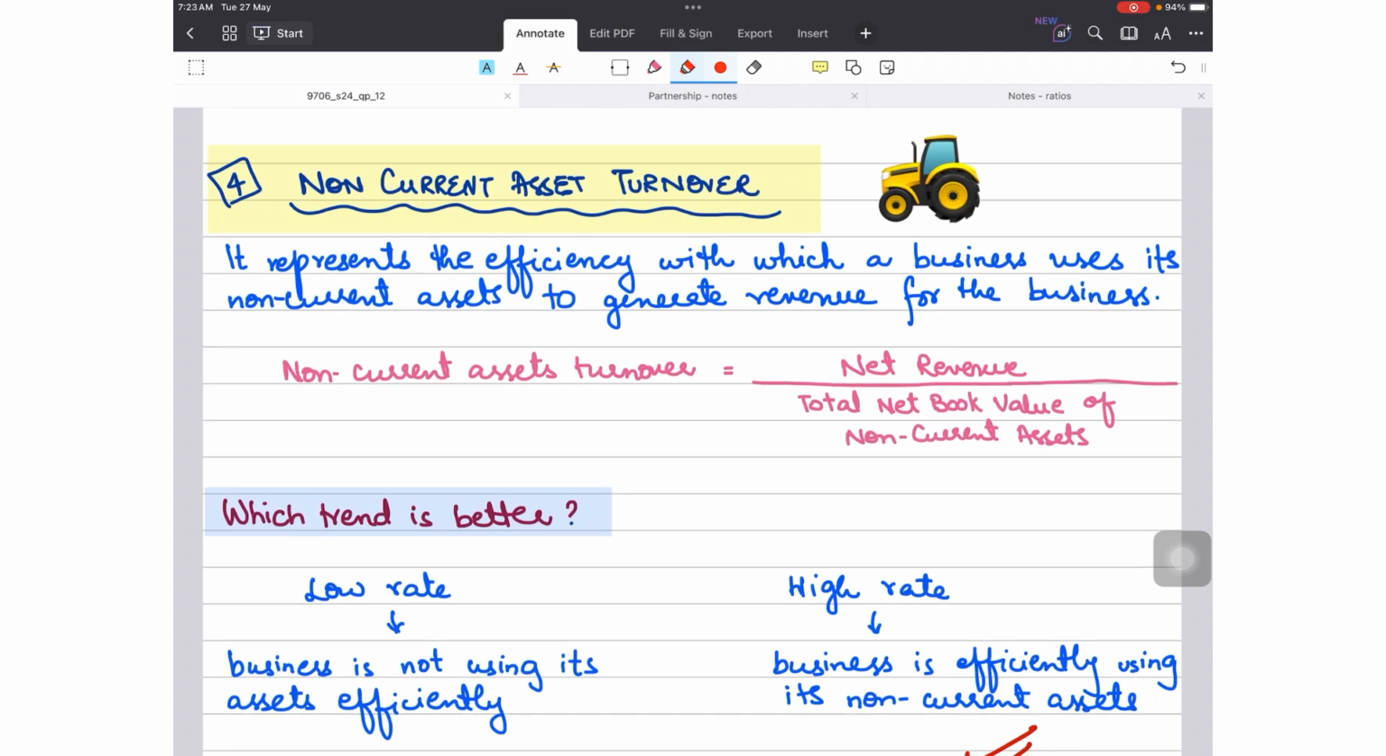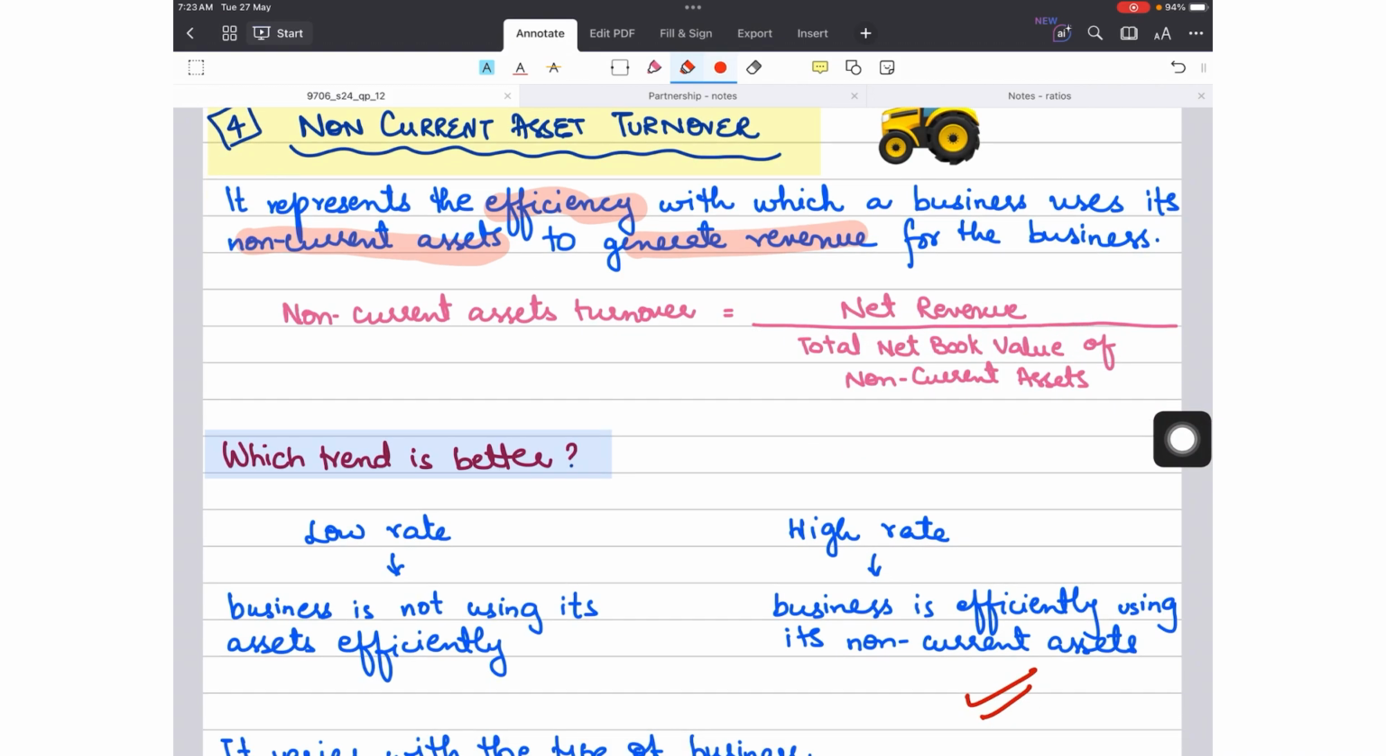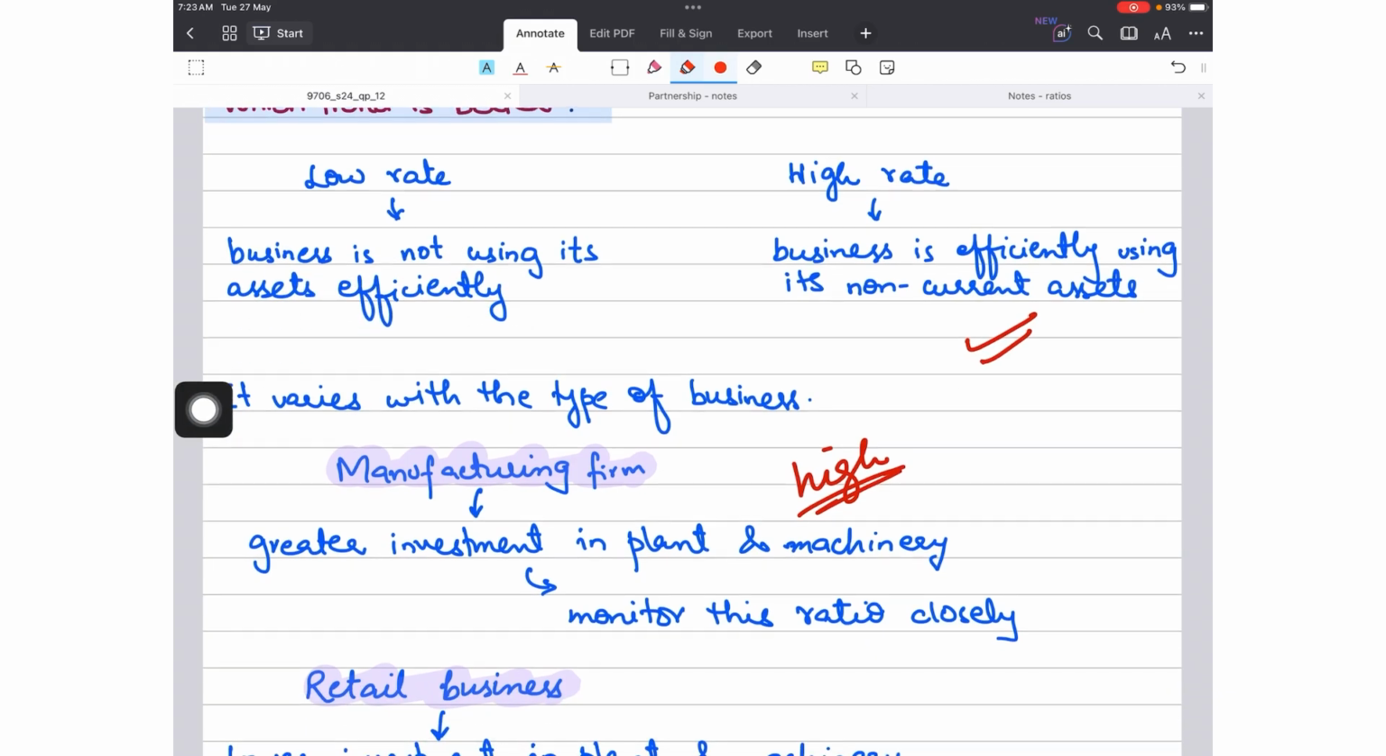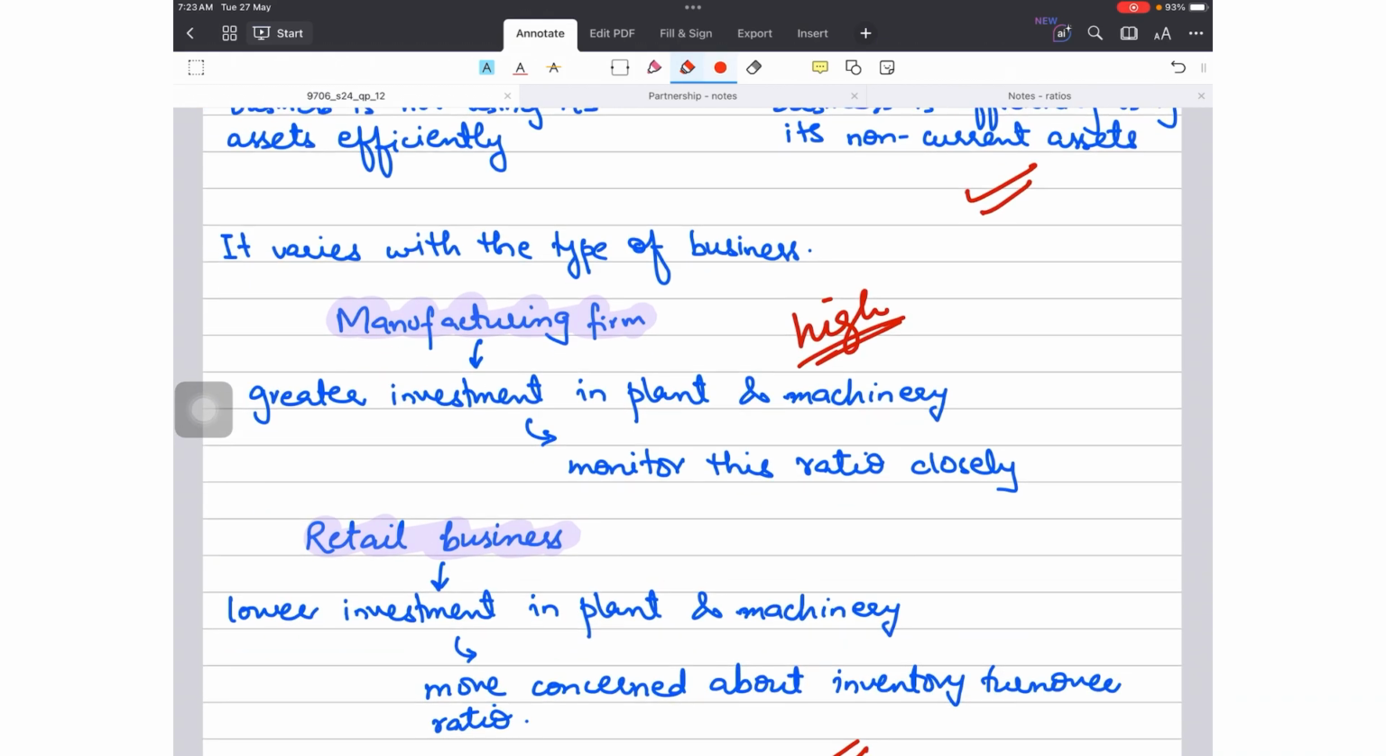And the second is non-current asset turnover. What does this represent? It represents the efficiency with which a business uses its non-current assets to generate revenue for the business, and it is calculated by net revenue divided by total net book value of the non-current assets. Now which amongst this is better? A high rate indicates that business is efficiently using its non-current assets, and a low rate indicates that business is not using its non-current assets efficiently, but again it varies from business to business.